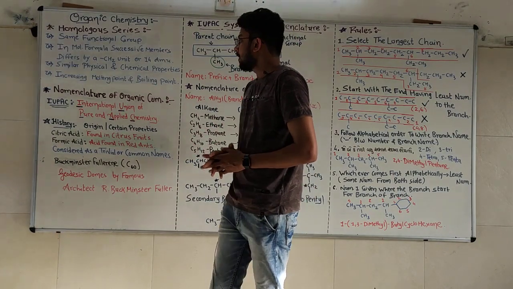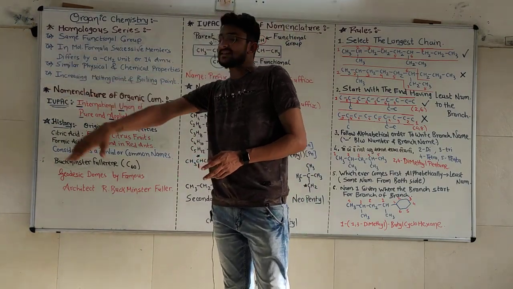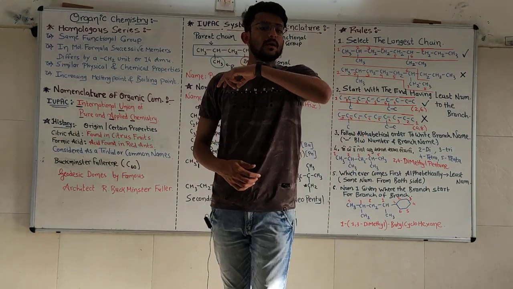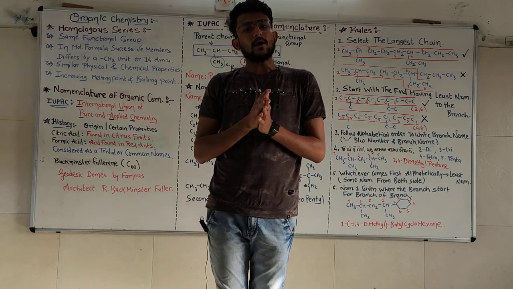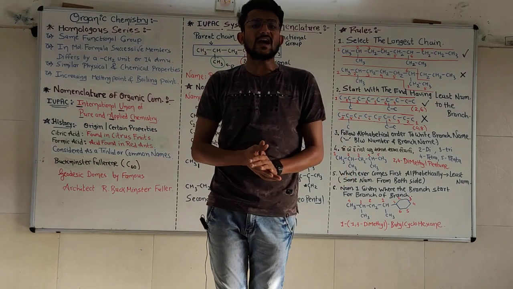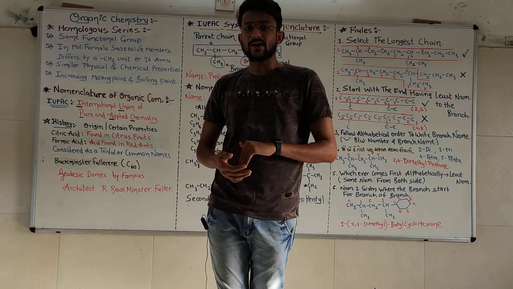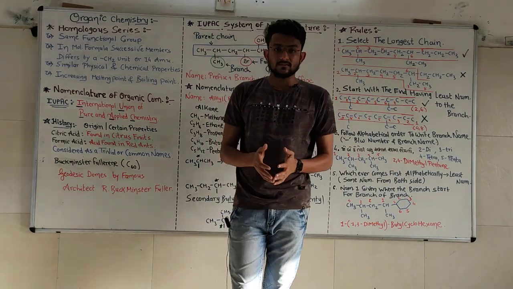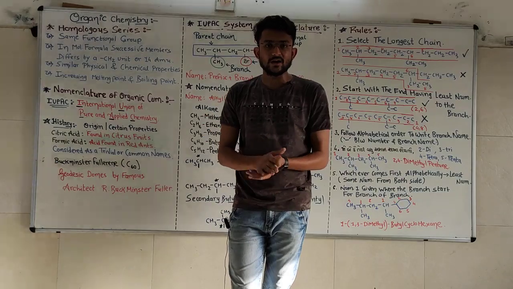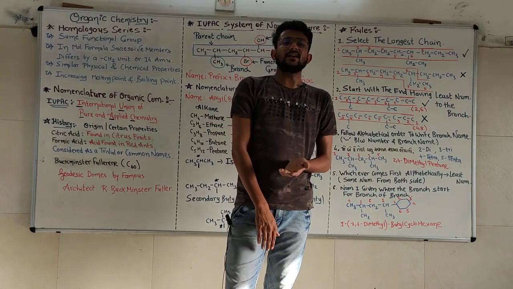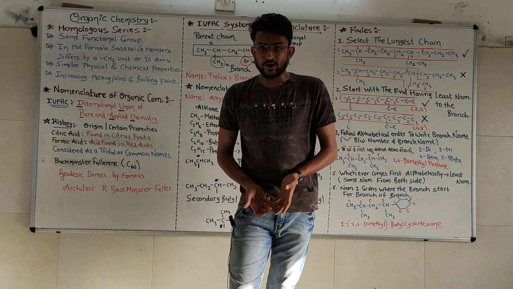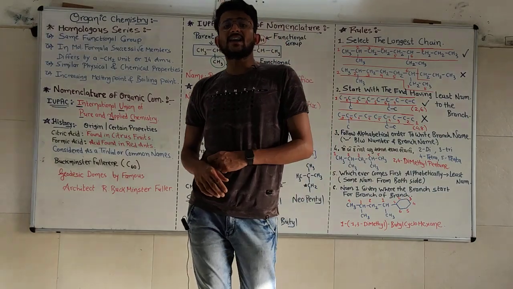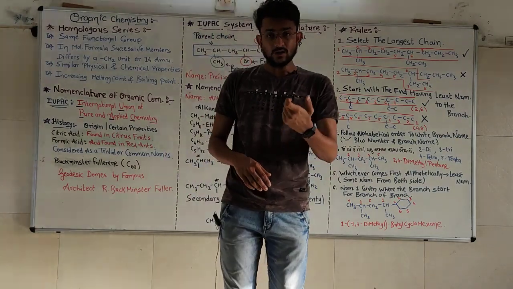Last point, there will be an increase in melting point and boiling point between two members. If we talk about the melting point and boiling point of methanoic acid, it will be lower than ethanoic acid, because ethanoic acid has more atomic weight, molecular weight. And propanoic acid will have a higher melting point and boiling point compared to ethanoic acid because propanoic acid has more molecular mass.